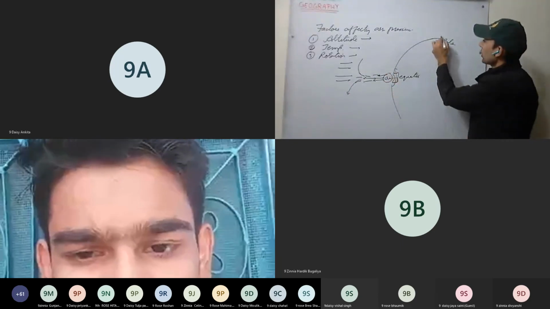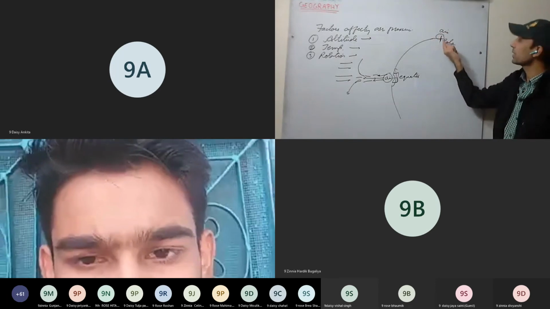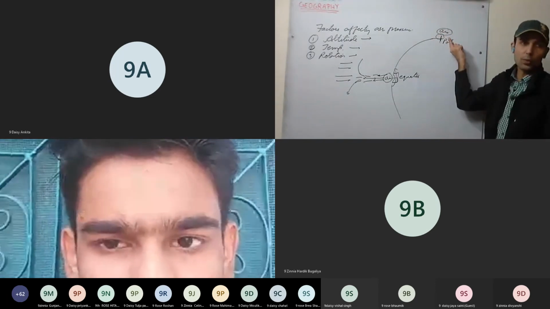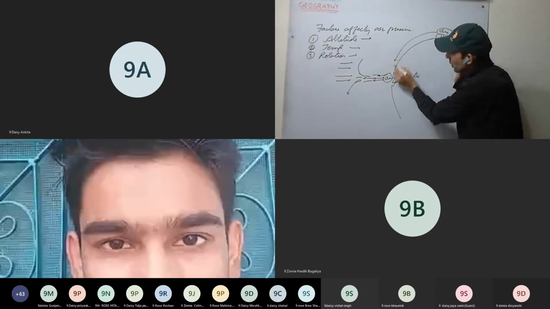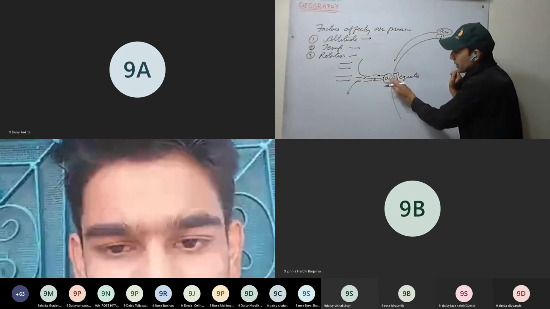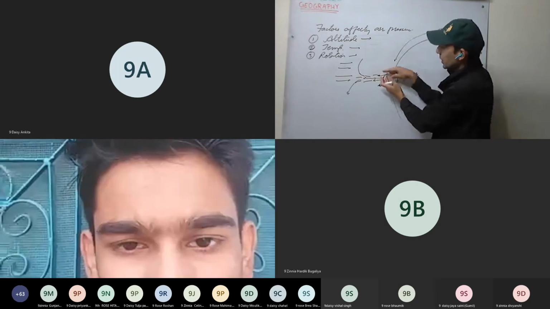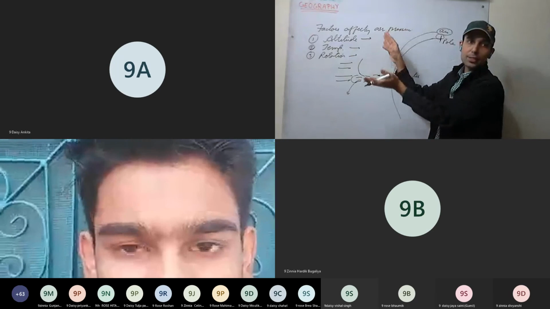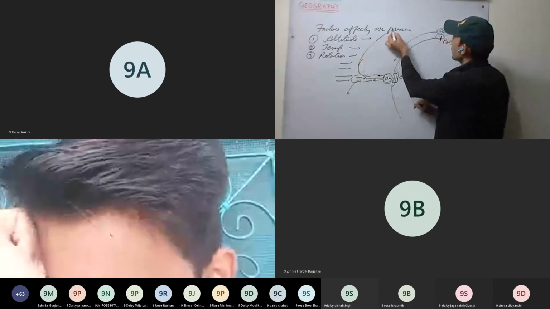Now see what happens at the pole. On the pole, very little heat is reaching, so the air is cold and dense. So what happens? This air moves towards the equator. And here the air gets heated, it expands, becomes less dense, and rises up. Due to expansion, air gets cooled in the upper atmosphere, and now it moves towards the pole.